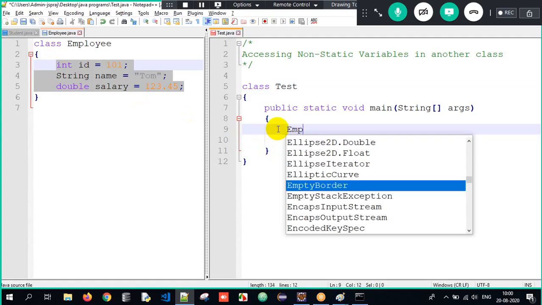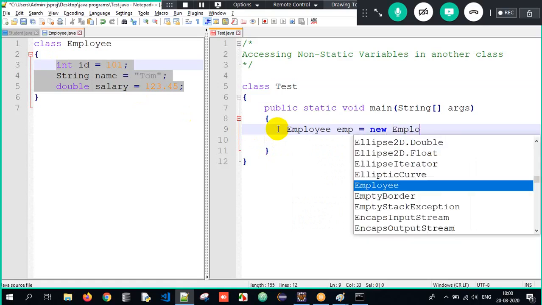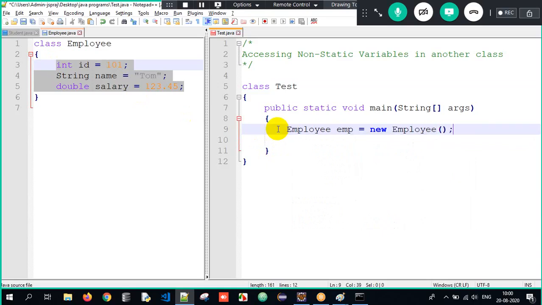So what am I supposed to do? Class name is Employee, object name is emp equals new Employee(). Done. I created an object. Once we created the object, we have stored all the non-static properties of the Employee class in memory. So it doesn't matter, guys, whether non-static properties are in the same class or another class, blindly create an object.